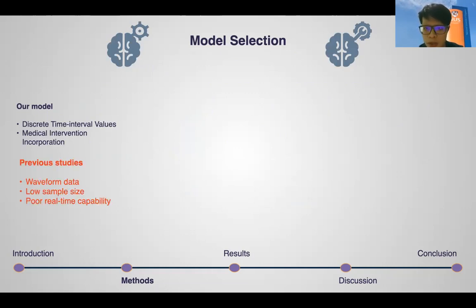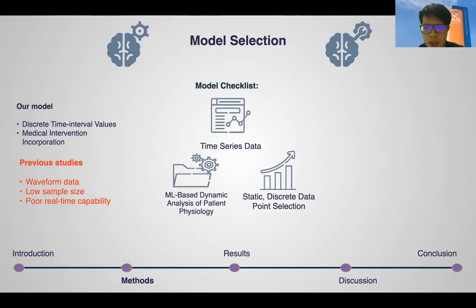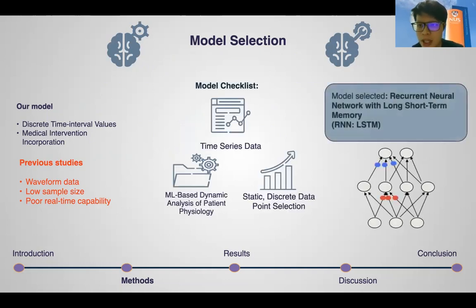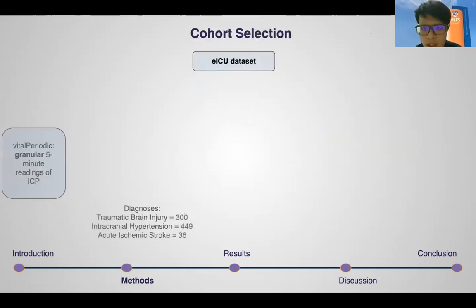Previous waveform-based models were severely limited due to their small sample size, complexity of interpretation, and lack of real-time applicability. Our recurrent neural network was built as a time series model that selected both static and dynamic data points, which were then analyzed by our model. We chose to train on the eICU dataset due to high granularity of data. Our team selected patients undergoing regular ICP monitoring, much like Joe.